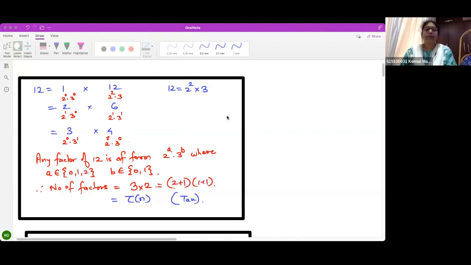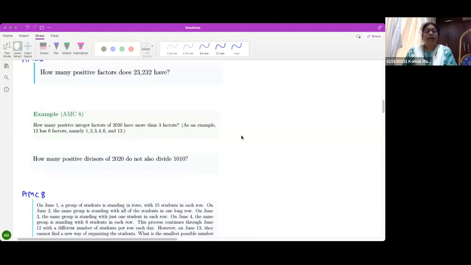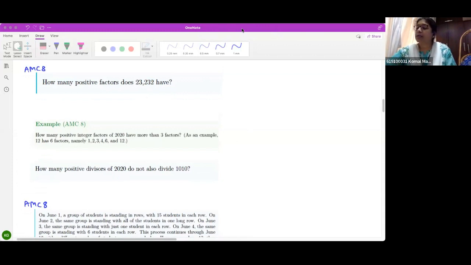So let us see a few problems. How many factors does this have? Okay. I'll give you the prime factorization of this quickly, because in the exam you can do it, but here we have to do lots of sums quickly, so let me give the prime factorization.